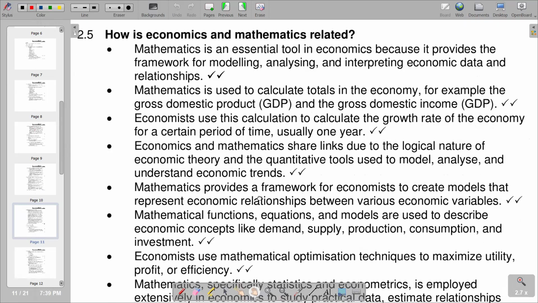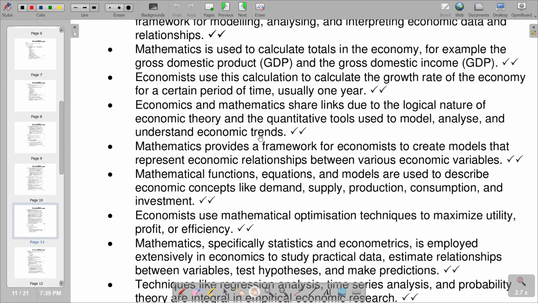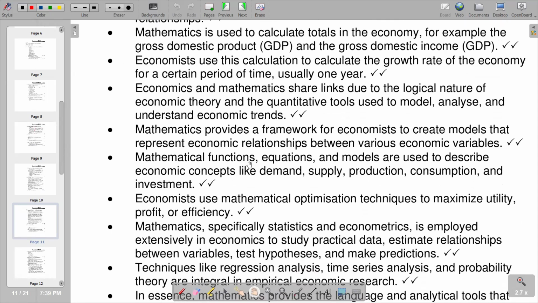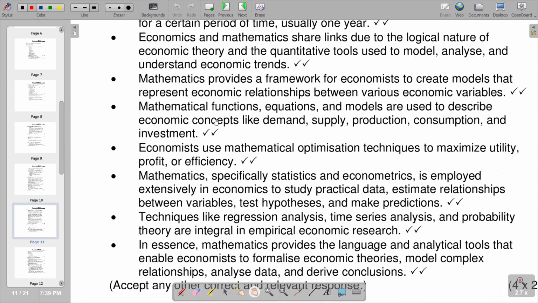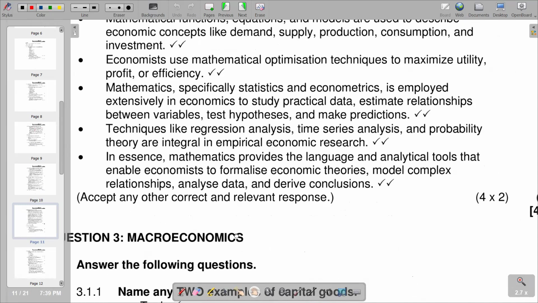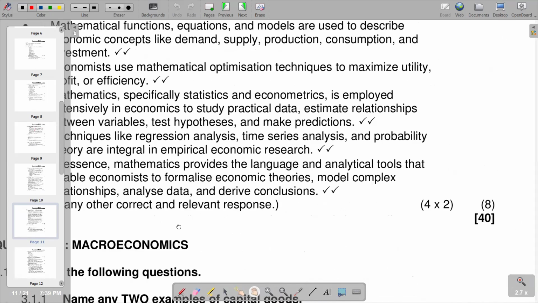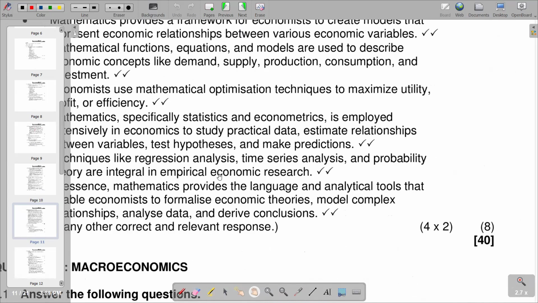So these are also the correct statements that we have. We also have other statements that we can also include. And we see that this is the last question that we have on our question 2. And obviously, we need to move on to the next question, that is our question 3.